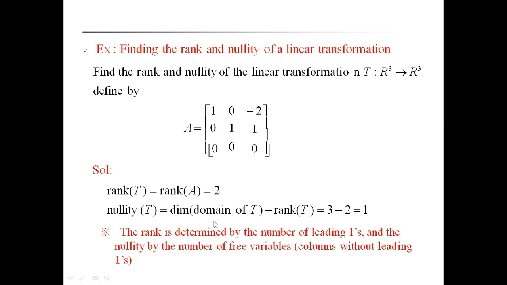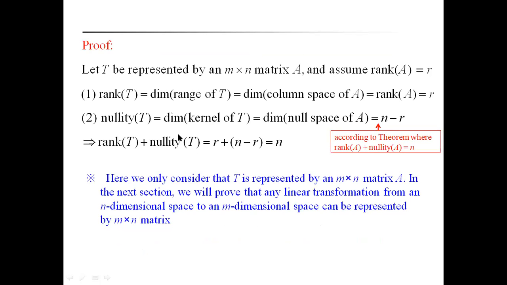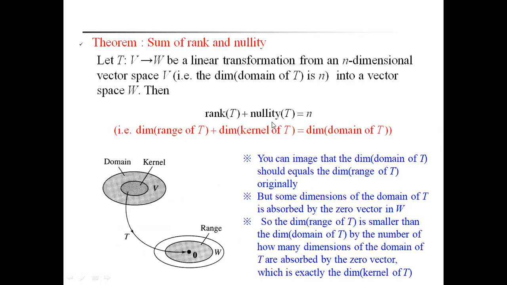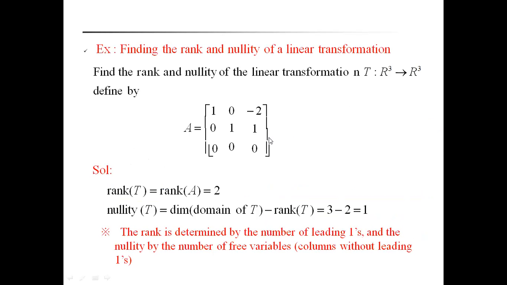Nullity of T is equal to the dimension of the domain of T minus the rank of T. That means 3 minus 2 is equal to 1. That is the nullity of T. What is the previous theorem? Here see, rank of T plus nullity of T is equal to n. Already we know the rank of T and n are known. That's why you can easily find the nullity of T. See here by the pivot columns, therefore rank of A is equal to rank of T is equal to 2. Nullity of T is equal to, by the previous theorem, the dimension of the domain of T, that is 3, minus 2, is equal to 1.